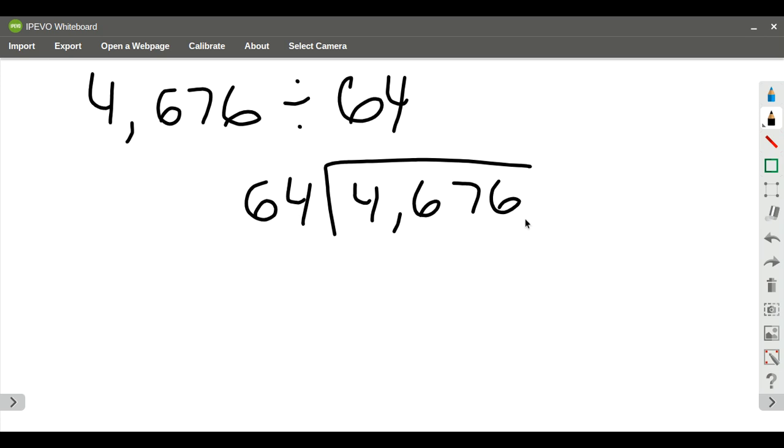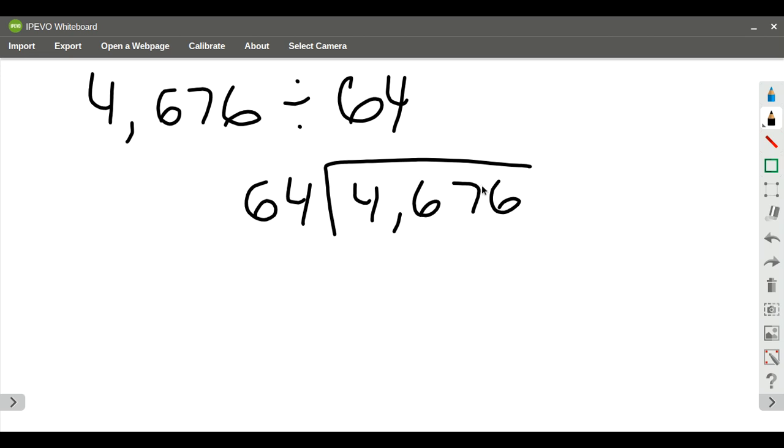So again, we're working backwards. So the thousands place value, I can't put a value on the thousands because 64 is not able to go into 4. I can't put my first value here at the hundreds because 64 is not able to go into 46. It's too small of a number. So my first place that I'm going to put my number is actually going to be above the tens place because I can have 64 go into 467.